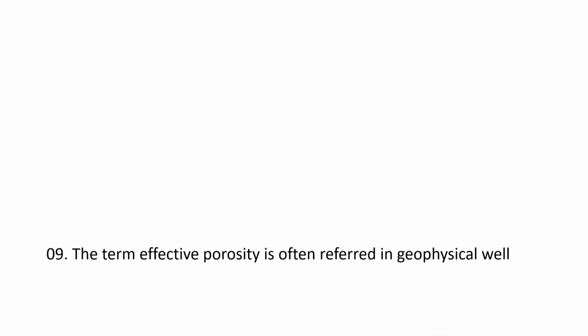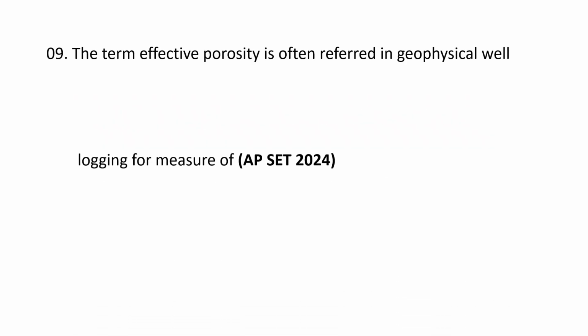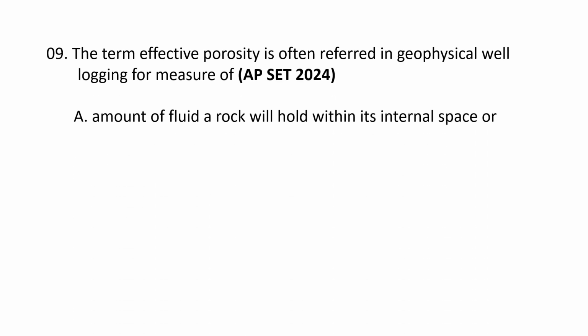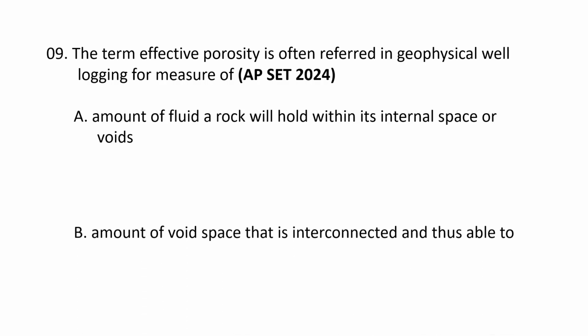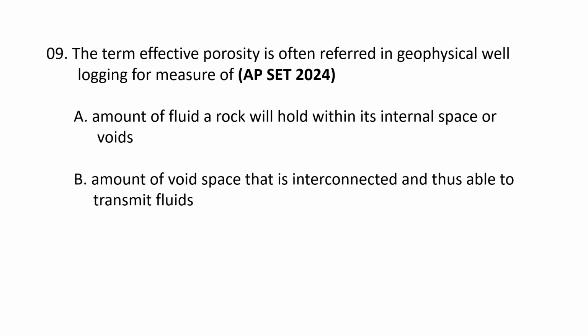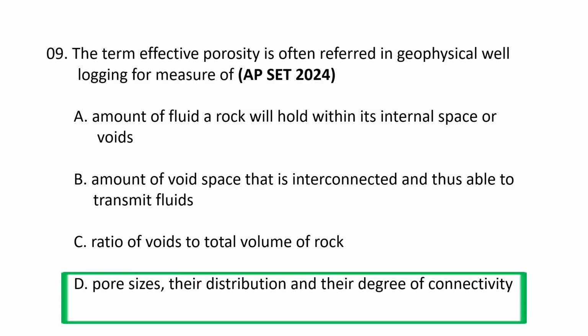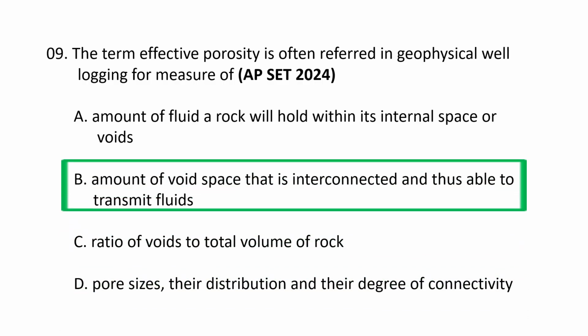Next question. The term effective porosity is often referred in geophysical well logging for measure of A. The amount of fluid a rock will hold within its internal space or voids. B. Amount of void space that is interconnected and thus able to transmit fluids. C. Ratio of voids to total volume of rock. And D. Pore sizes, their distribution and their degree of connectivity. The term effective porosity is often referred in geophysical well logging for measurement of the amount of void spaces which are interconnected and thus able to transmit the fluids. So B is the correct option.